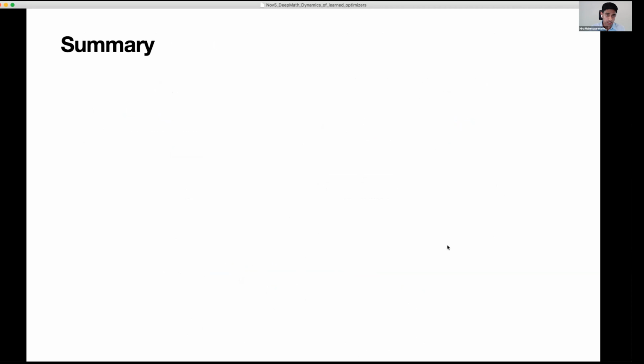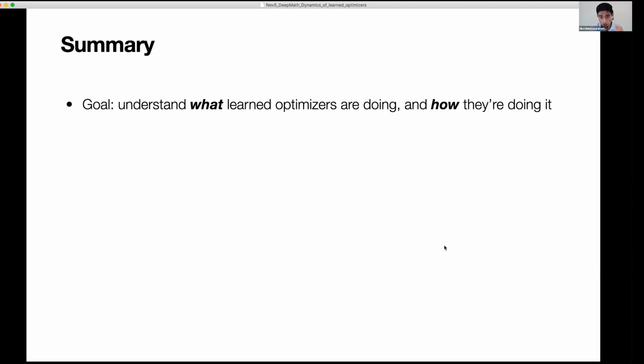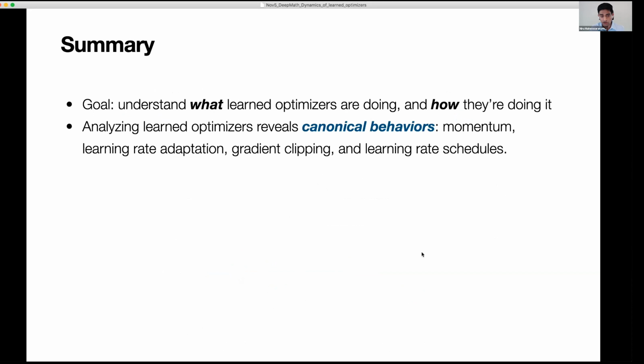I think I'm just going to summarize now. The general goal of what I'm trying to do here is understand exactly what learned optimization algorithms are doing and how they're doing it. And what we see in this case is that analyzing these learned optimizers reveals interesting canonical behaviors, things like momentum, a new kind of learning rate adaptation, gradient clipping, and learning rate schedules. And if you're curious about exactly how these are implemented for different tasks and how they vary across tasks, I'd encourage you to check out the paper. And thank you all for your attention.